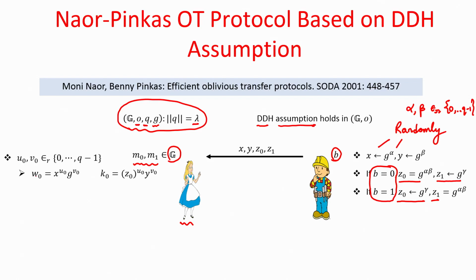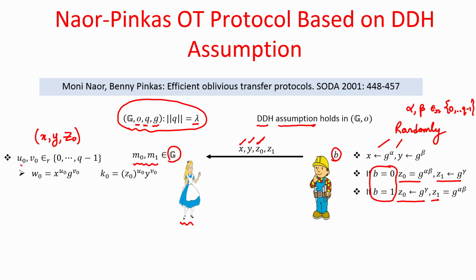So, she first computes or randomizes the components x, y and z naught. Well, she does not know whether x, y, z naught constitutes a Diffie-Hellman triple or a non-Diffie-Hellman triple, but she considers x, y, z naught as a triple as a whole and tries to randomize it and generate a key out of it. The way she randomizes this triple is as follows.